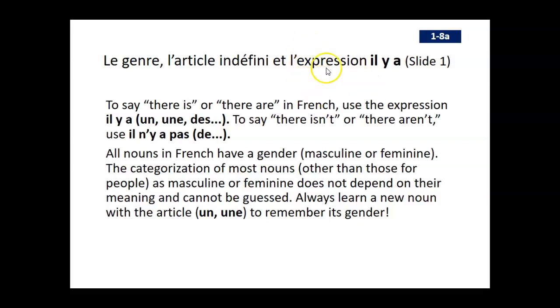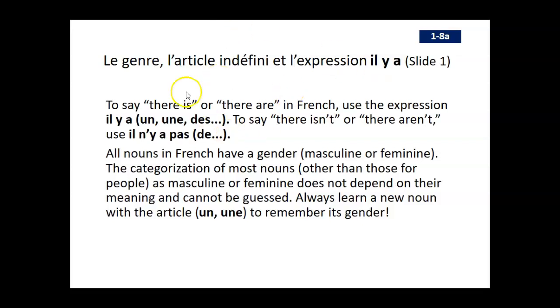And lastly, we'll learn about l'expression il y a. So, il y a, they're like three separate words. Il is like he, y is like there, and then a is kind of like two. When you put them all together, it basically means there is or there are. So whatever comes after it, if you say il y a des livres, so there are some books, for example.